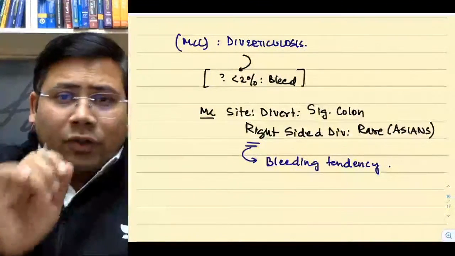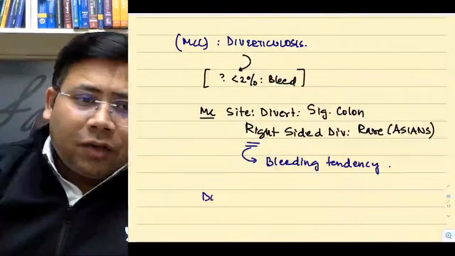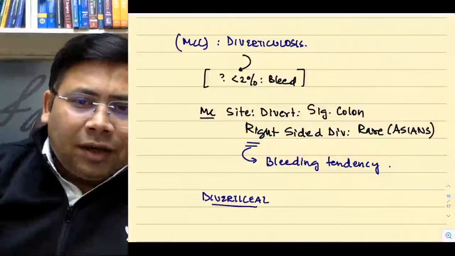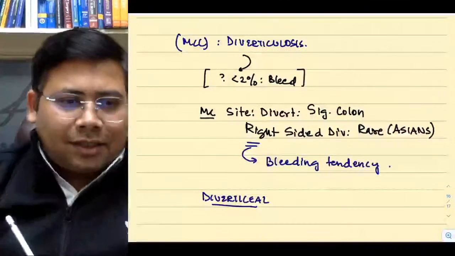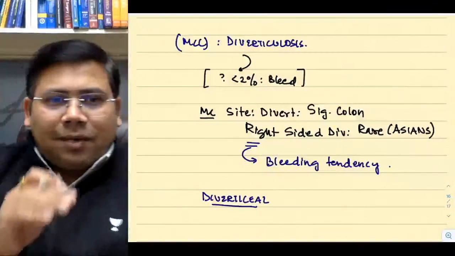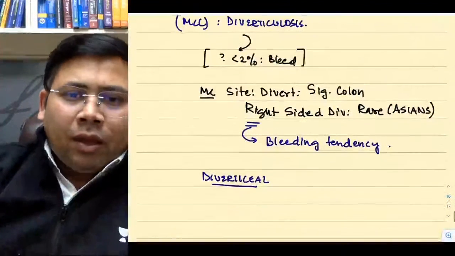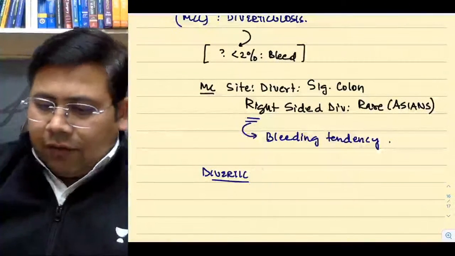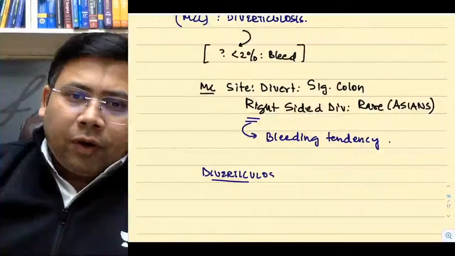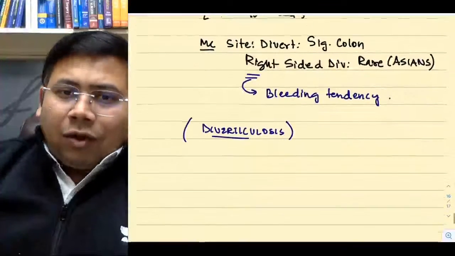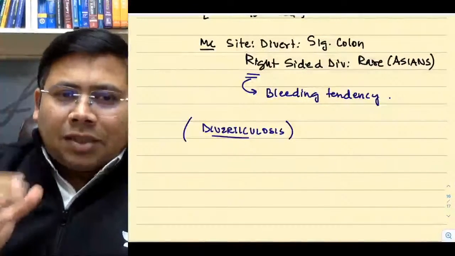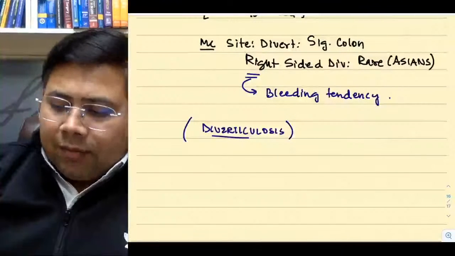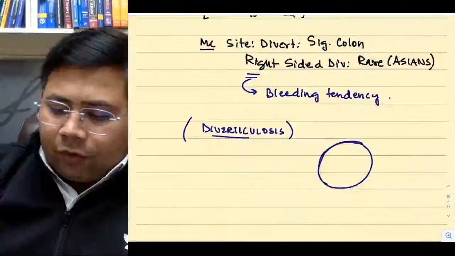2-3 important points on diverticulosis. Try to understand. Variceal bleed I will cover in the portal hypertension chapter. Is that clear? When I will teach you the concept of shunts, etc., there I will. When you talk about diverticulosis, 2-3 important points. What is the concept of diverticulosis? It's very difficult to understand, but still I will try to make it clear for you.